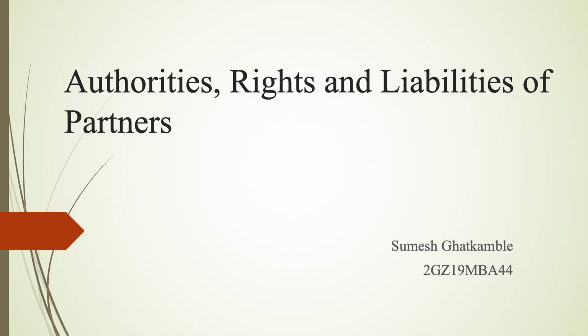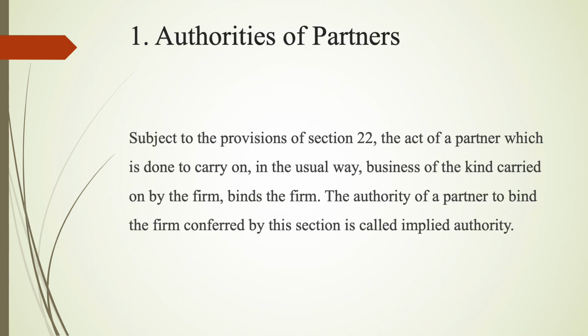This video is about authorities, rights and liabilities of partners. So first, let us understand what are authorities of partners. Subject to the provisions of Section 22, the act of a partner which is done to carry on in the usual way business of the kind carried on by the firm binds the firm. The authority of a partner to bind the firm conferred by this section is called implied authority.